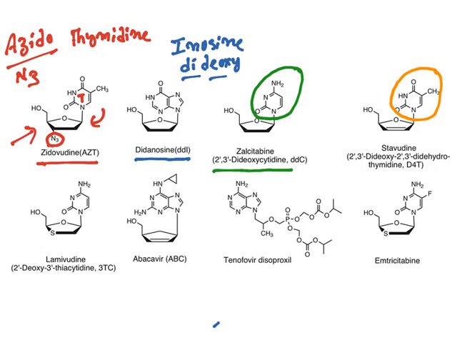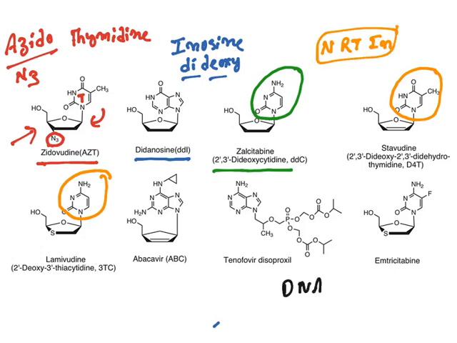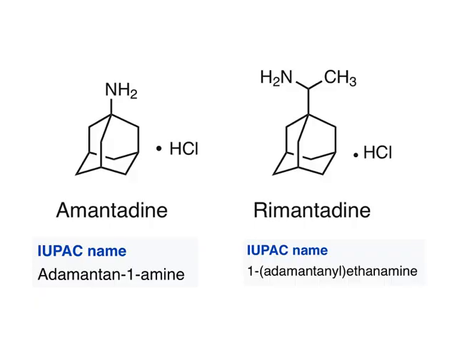Similarly, lamivudine is also a derivative of cytidine. So all of them are nucleoside derivatives, hence they are known as nucleoside reverse transcriptase inhibitors, and the mechanism of action is that they inhibit the DNA polymerase of the viral enzyme. If this DNA polymerase is inhibited, what happens? The DNA elongation is inhibited.